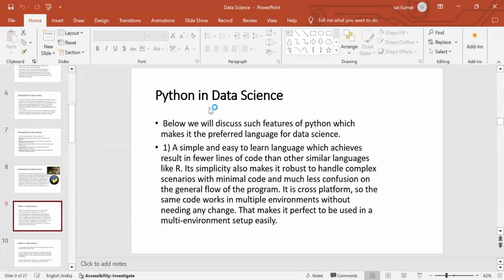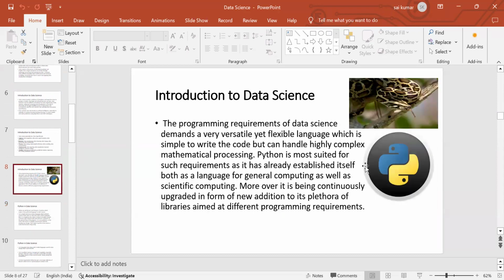Why is Python used? Because there are many languages used for data science, like R, Python, and some other languages. But why is Python mostly used? Because it contains a number of libraries. Here we see a plethora of libraries. Plethora means more than we need. What we need is enough, but Python contains more than we need.